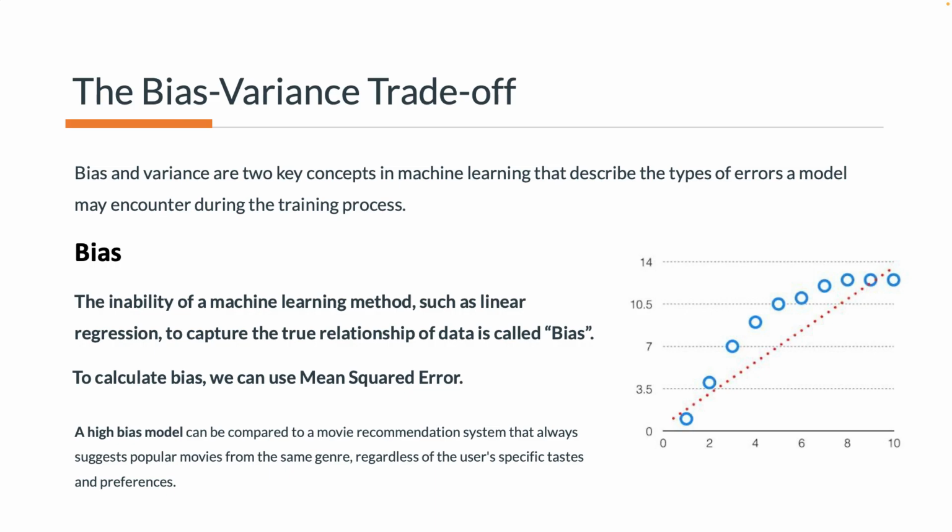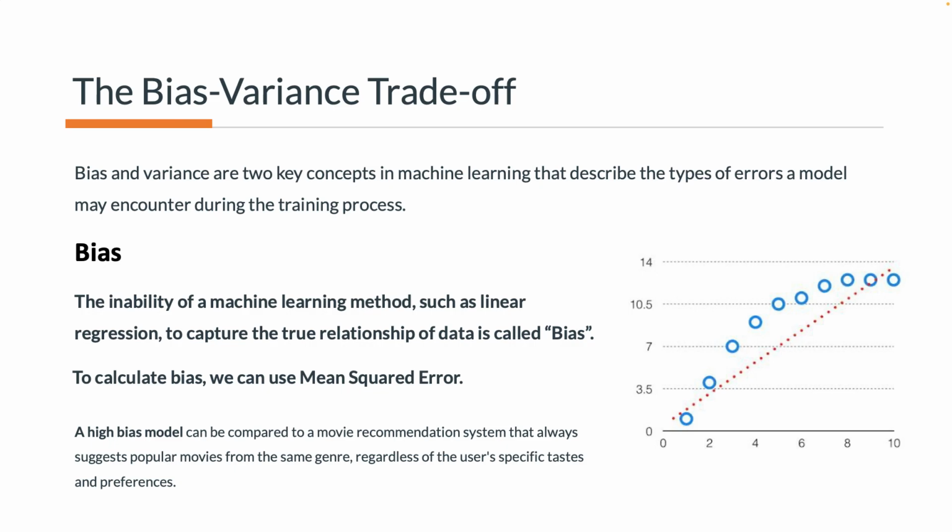You were introduced to bias-variance trade-off before. In this lecture, we want to deep dive into bias-variance trade-off and explore it a bit further. Bias and variance are two key concepts in machine learning that describe the types of errors a model may encounter during the training process. The bias is the inability of a machine learning method, such as a linear regression, to capture the true relationship and patterns of data in a dataset. To calculate bias, we can use mean squared error, for example.